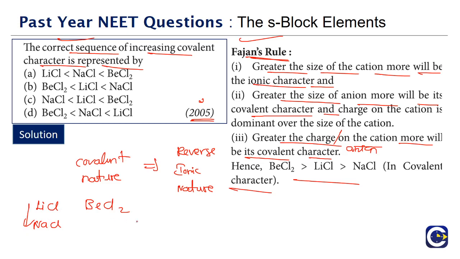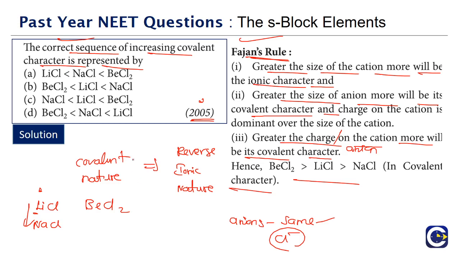Here all our anions are the same. They are all chloride ions, so there is no difference between them. Now the question is only about the cations. Between lithium and sodium, which is the larger cation? As you go down the group, size will increase, so sodium will have a larger cation size. That means sodium will have more ionic nature than lithium.